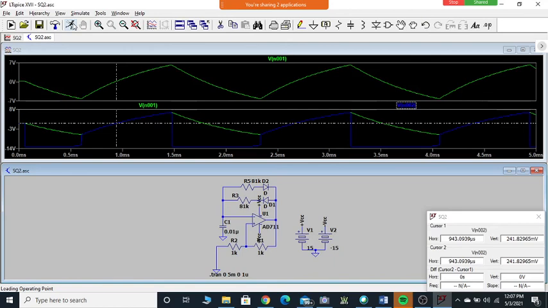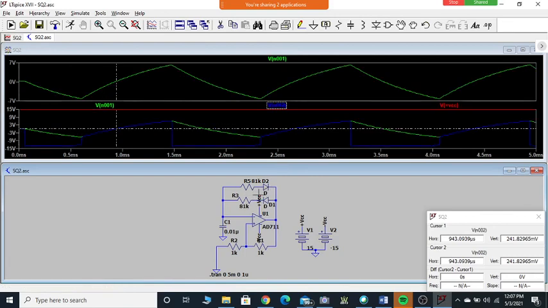Let me see why this problem comes. Output is also loaded. Okay, let me just try to change the op amp and do something. Let me check it out. But of course, by having these types of diodes for charging and discharging, you can have any duty cycle and any frequency. Correct? Yeah, then it's fine.